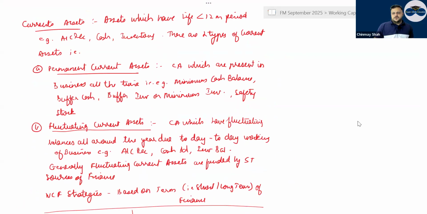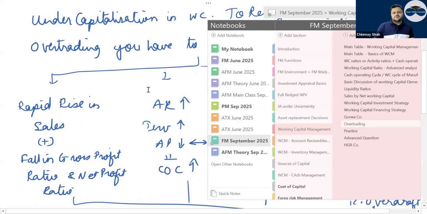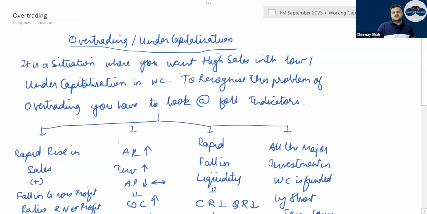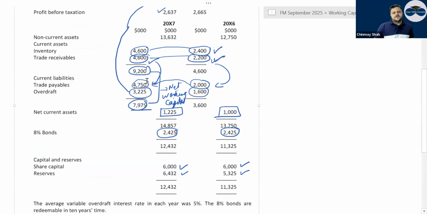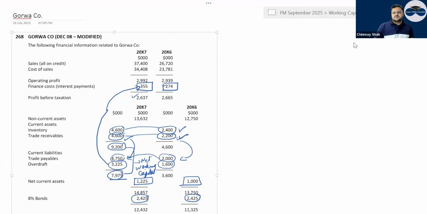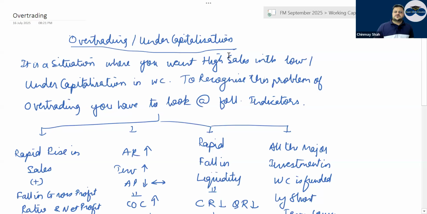Then going into over trading. In over trading there is a question called Gorwa company. I think it is eliminated from a lot of books, but it is a very good question on over trading. Symptoms of over trading, or under capitalization: it is a situation where you want high sales with low or under capitalization in working capital. You give a lot of credit period to people.